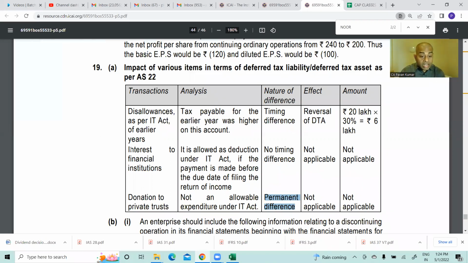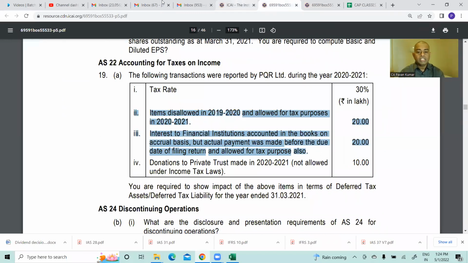Now, interest to financial institutions is allowed as a deduction under the IT Act if the payment is made before the due date of filing return. I think this is 43B. I'm not sure. Is it so? Hello, guys, you have to tell me. Payment is made before the due date, which means there is no difference.